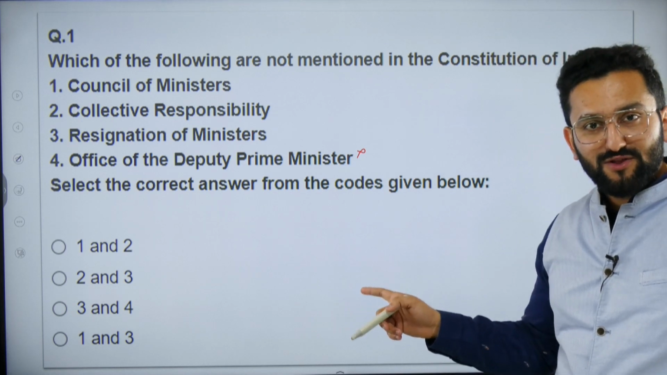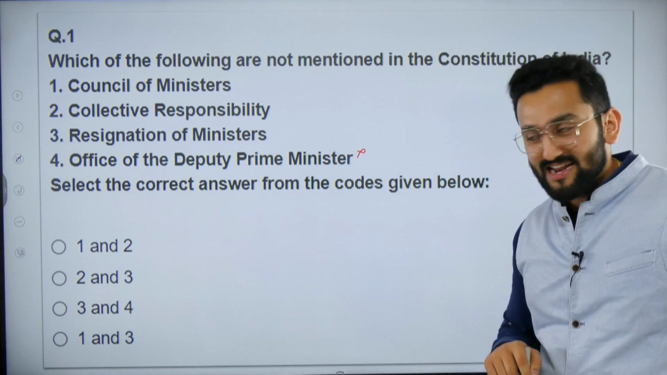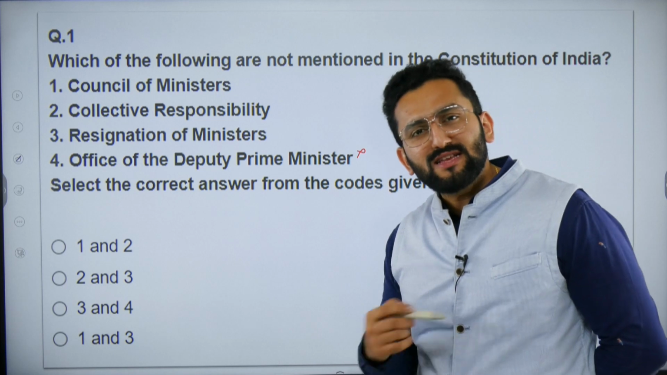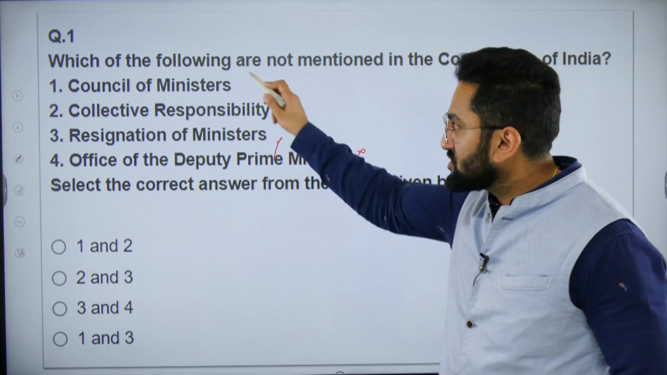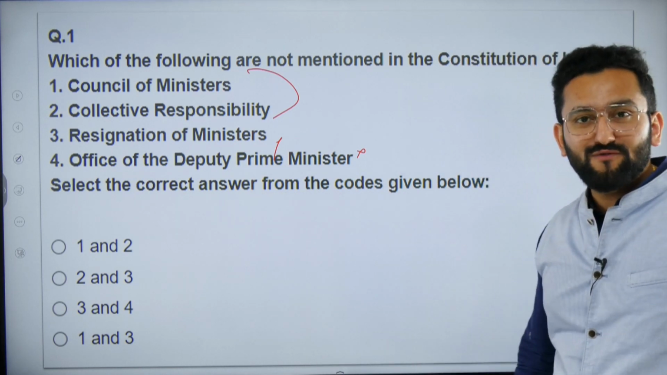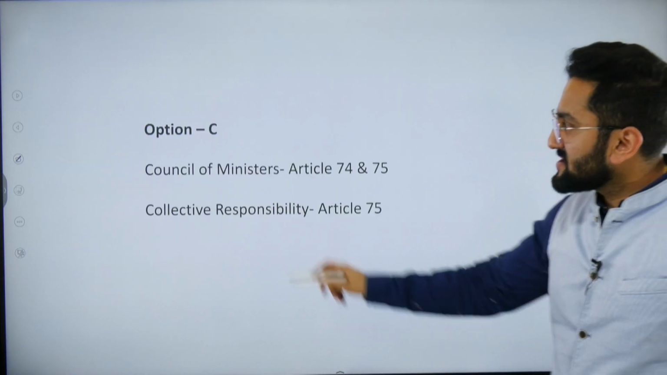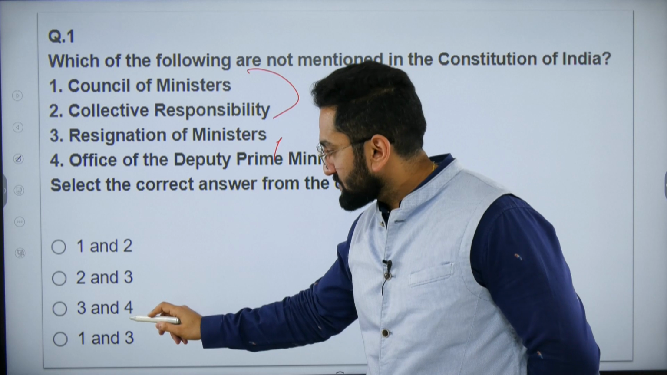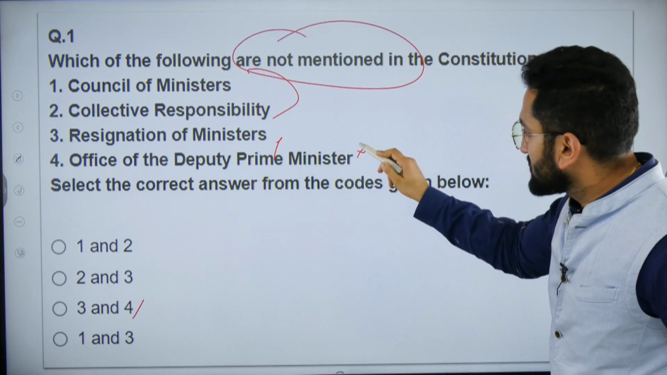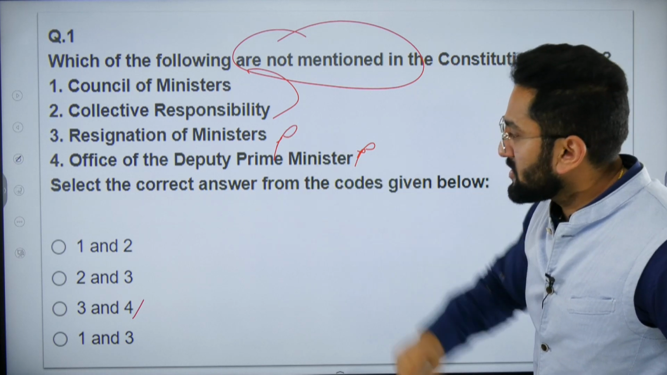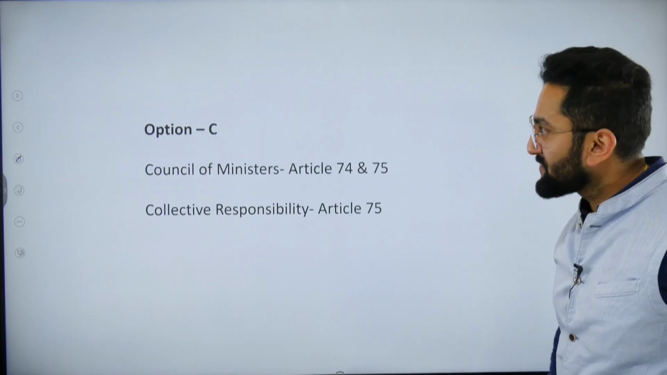I just discussed with you the Devi Lal case, right? Have I mentioned resignation of ministers? No. I used these two words, Article 74-75. It means the answer is C, because it is saying "are not mentioned." So this is not mentioned and this is not mentioned, right?